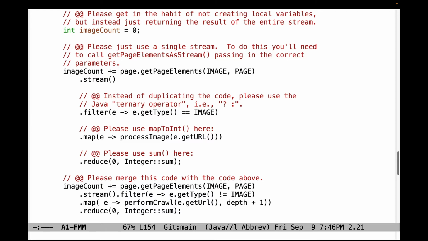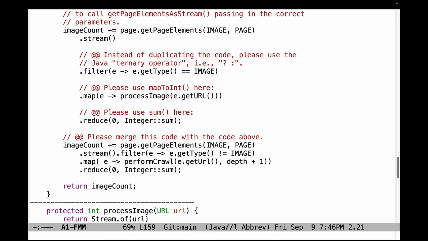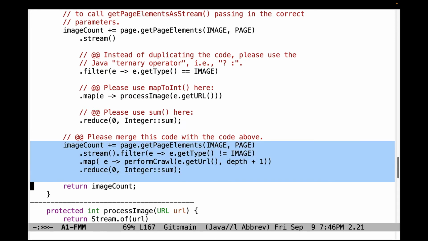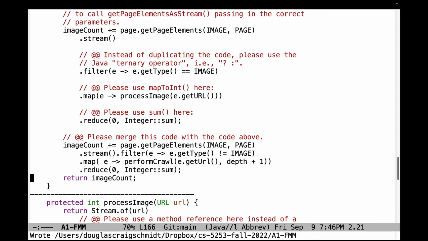This code is just way too complicated. You should be using mapToInt here, and then that'll allow you to use sum instead of using reduce with sum. And all this code is also redundant. You can get rid of that if you handle the differences between links and images, or pages and images, properly by using the ternary operator.